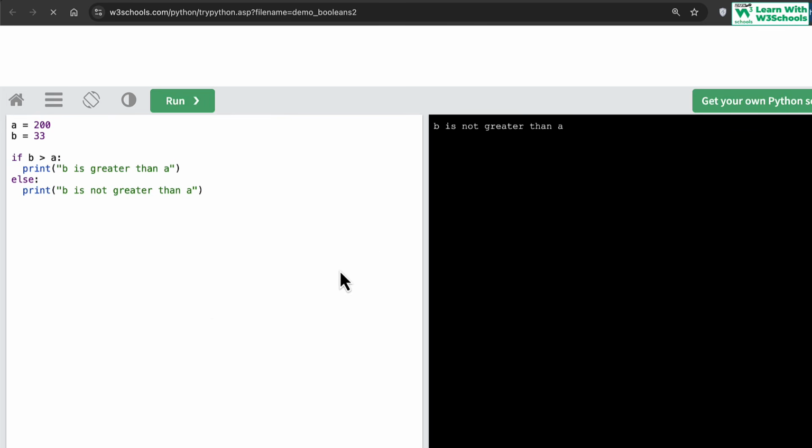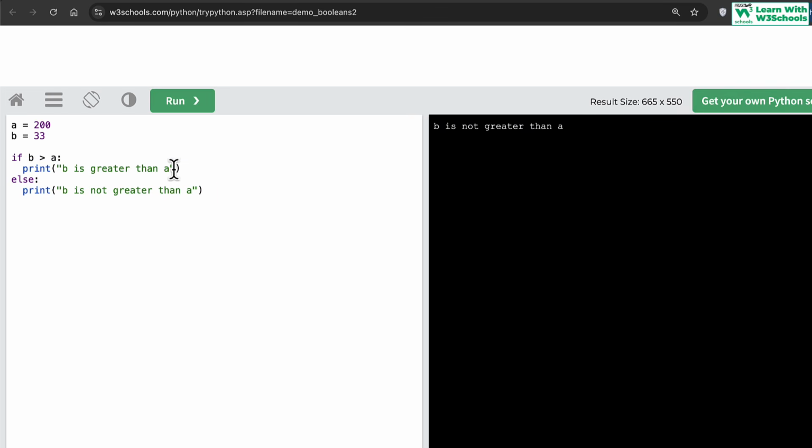So if you execute the code, you will see the answer is B is not greater than A. Why is that? Because B is 33, A is 200. So when we use the expression B is greater than A, we are evaluating whether the value of B is greater than 200. In this case, the condition is false. So because the condition is false, this line is completely ignored and the else line gets executed.